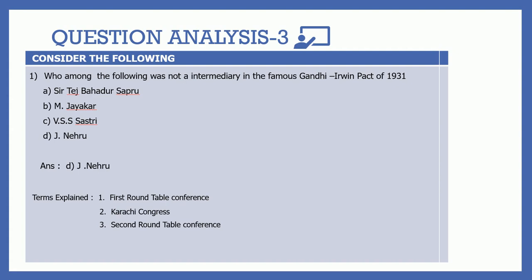The only candidate from the Indian National Congress, Gandhiji, participated in the second Round Table Conference, but that also became a failure because the British did not give the expected result or assurance. That's why Gandhiji returned from London empty-handed. Therefore it was also a failure.